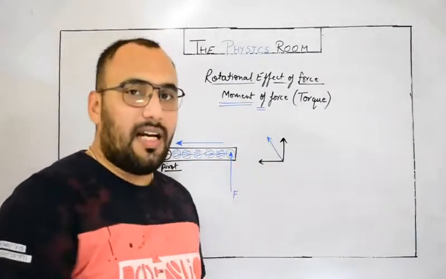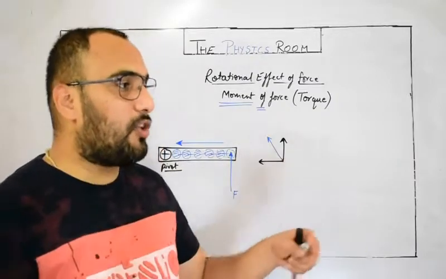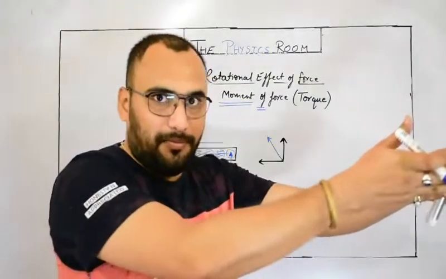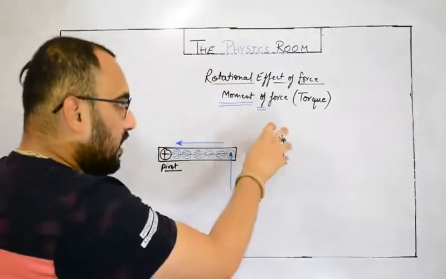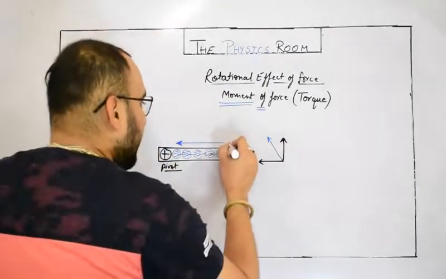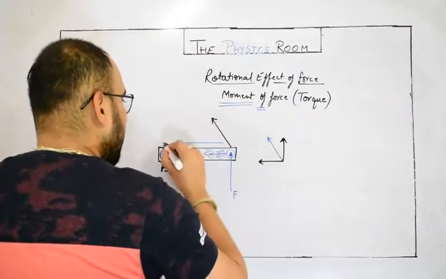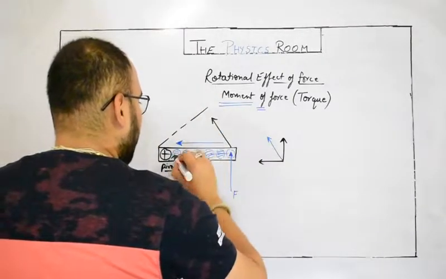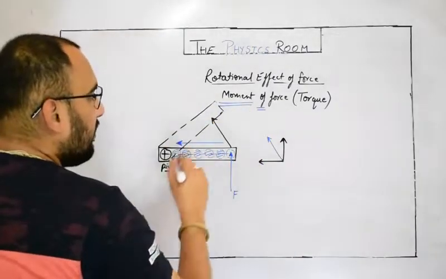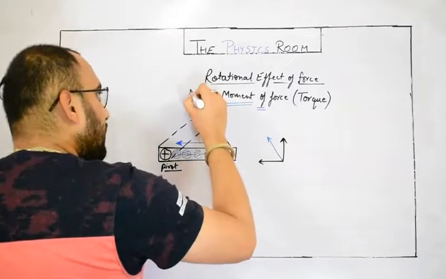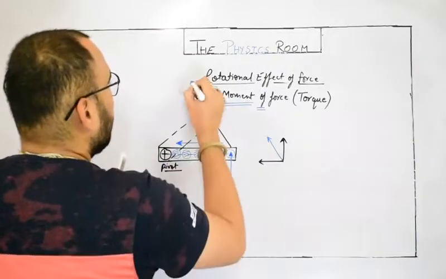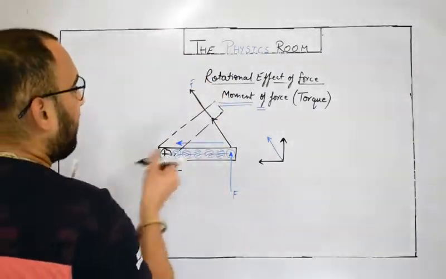You can try at your home. Like two students trying to push a table, one in this direction, another one perpendicular to this. So the table will move angularly. In that way, I am not going so deep in this topic. You will study that in 11th class if you take science. So ultimately the rod will move angularly like this. So it would be the next imaginary position or expected position of the rod, and if you keep pushing the rod perpendicularly by a force F, the next time the same process will get repeated.